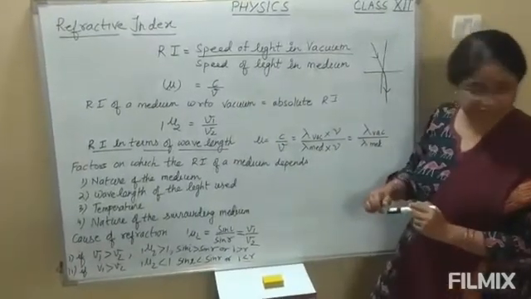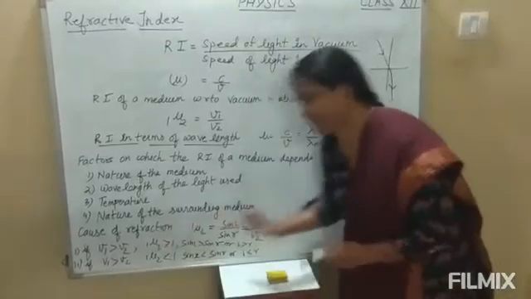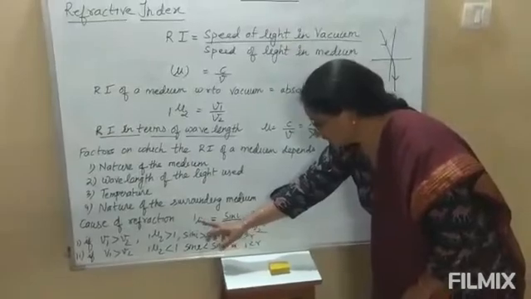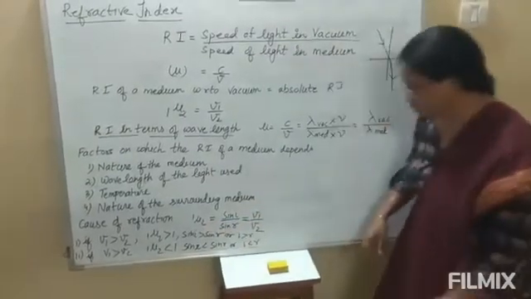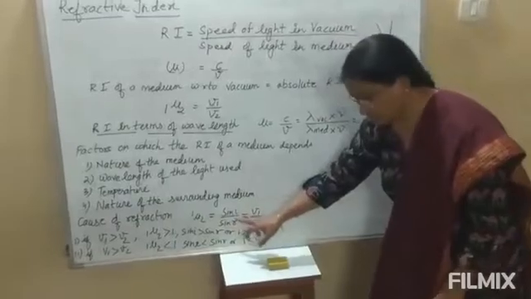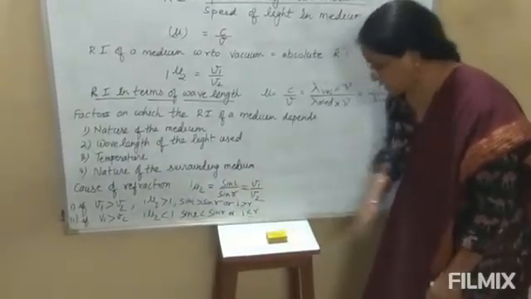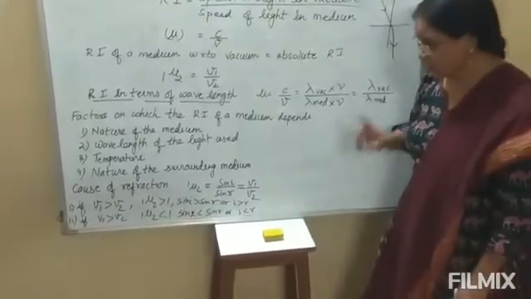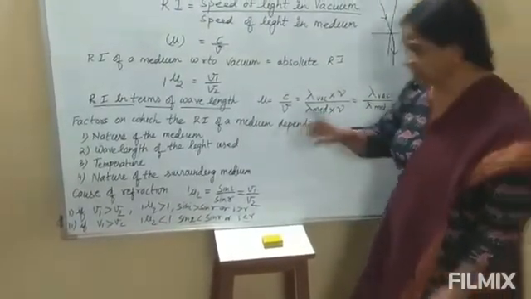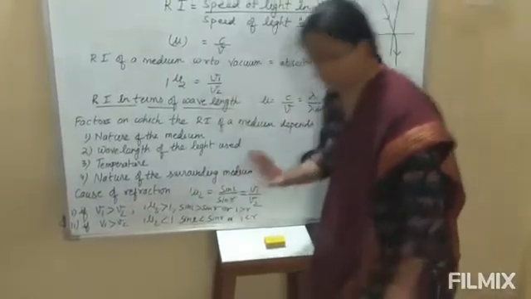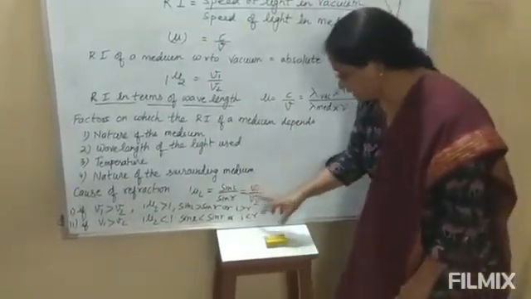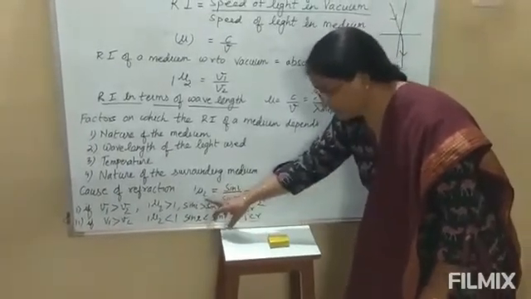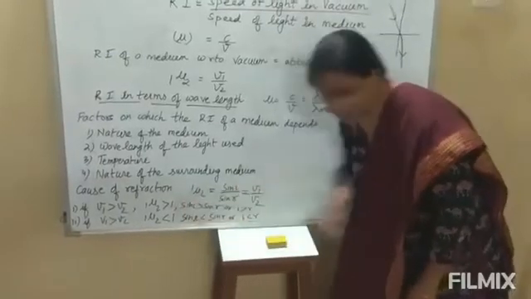Now, we will see what is the actual cause of refraction. As we have seen, by Snell's law, the refractive index of medium 2 with respect to 1 is equal to sin i upon sin r, or it can be written as V1 upon V2. So in the first case, if V1 is greater than V2, then from this formula the value of refractive index 1 mu 2 will be greater than 1.